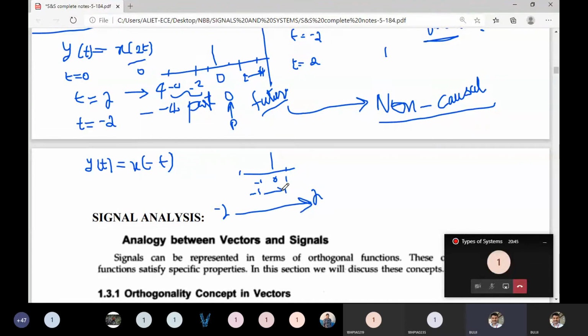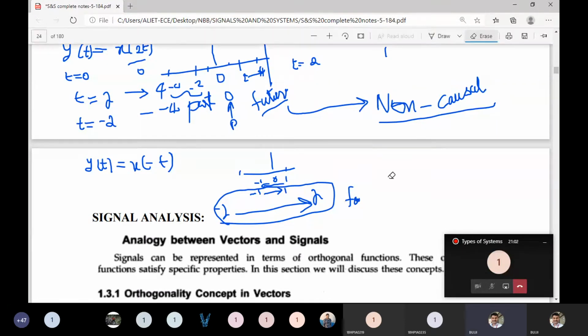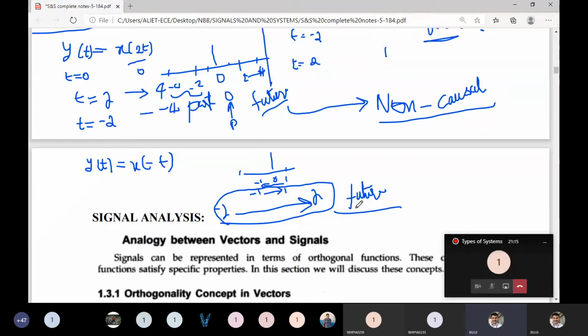In these two cases, minus 1 becomes plus 1, minus 2 becomes plus 2. That is, here it is future values. It depends on the system, it depends on the future values of the input. Once it depends on the future values, it means the system is a non-causal system. This is also a non-causal system. Okay.